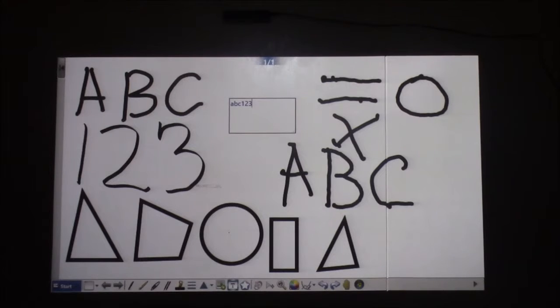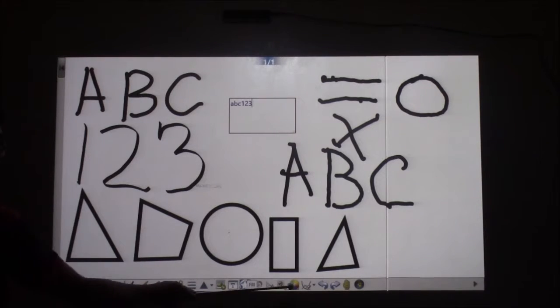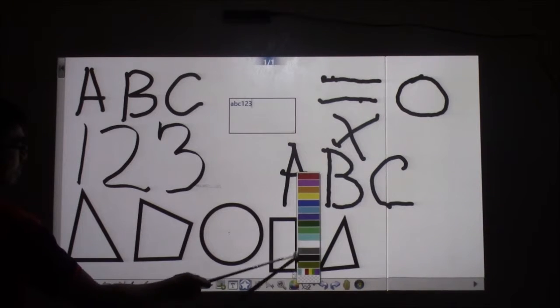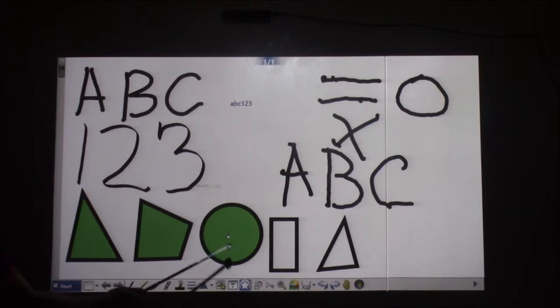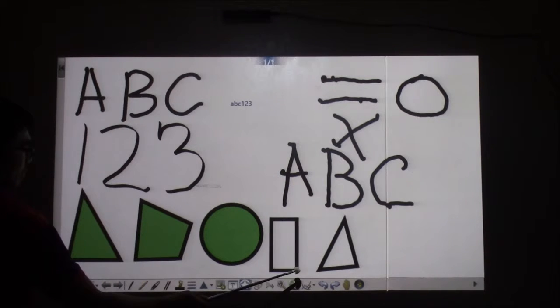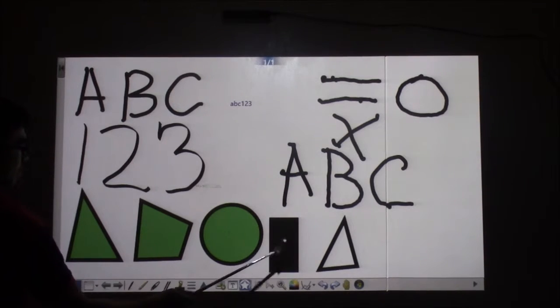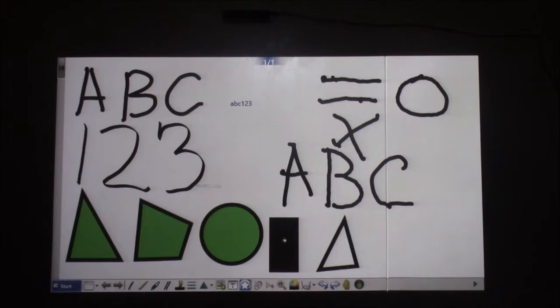Fill. Fill geometric shapes with different colors. Select stroke. Select the handwriting on the page and drag and zoom.